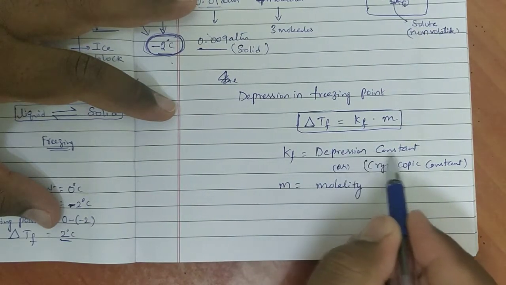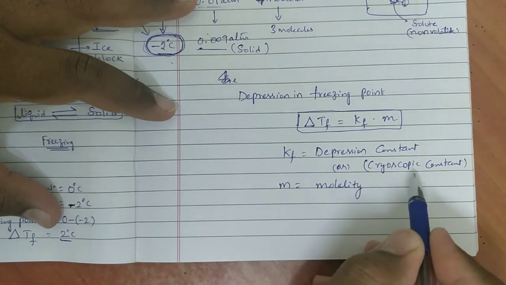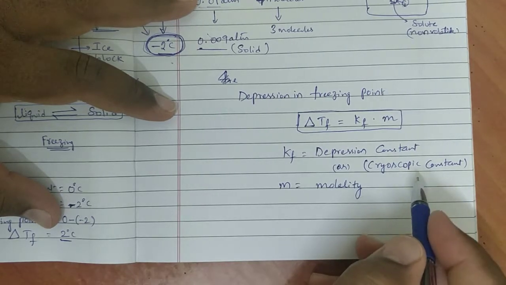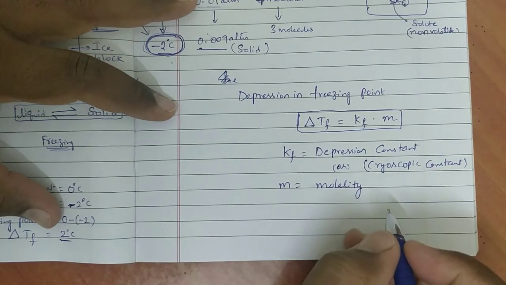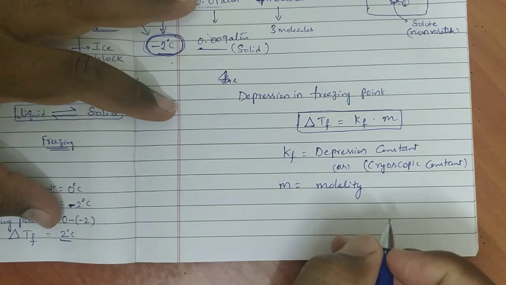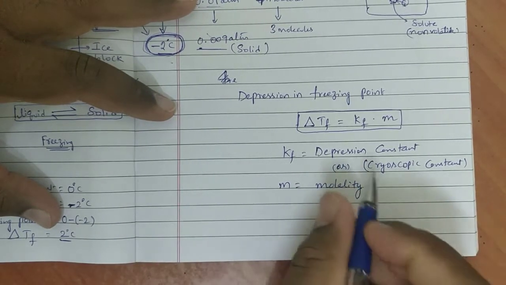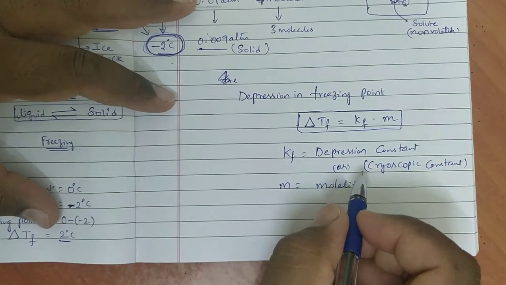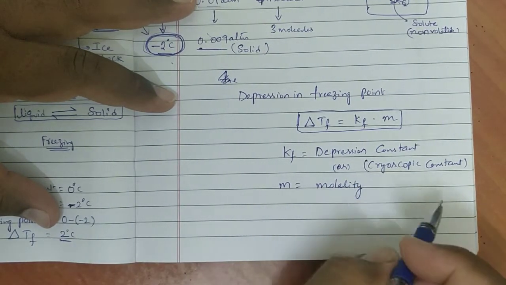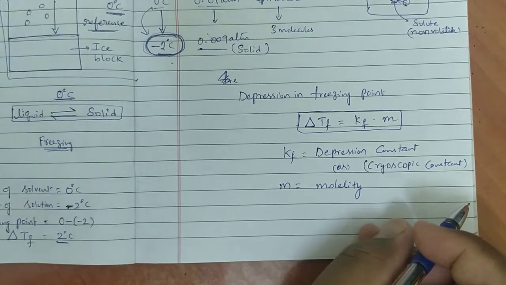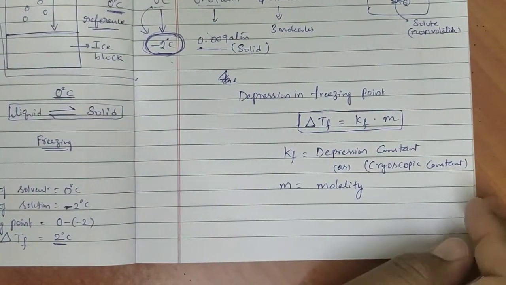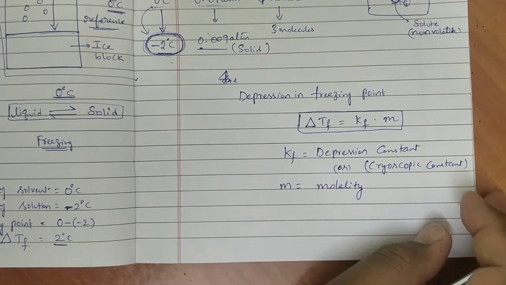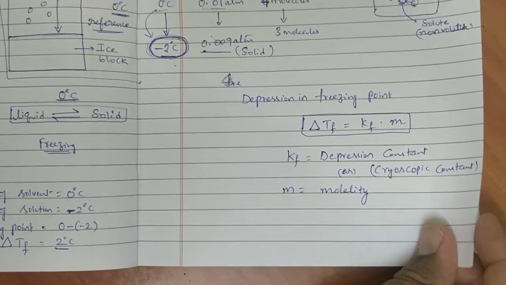This KF, depression constant or cryoscopic constant, will be different for different solvents. If you take water, it will be one value. If you take benzene, it will differ. So it is not constant for all the solvents, same like the elevation constant. Okay? This is about our third colligative property, that is depression in freezing point.